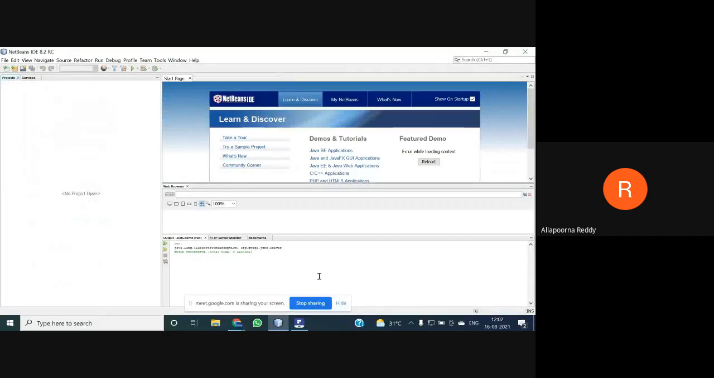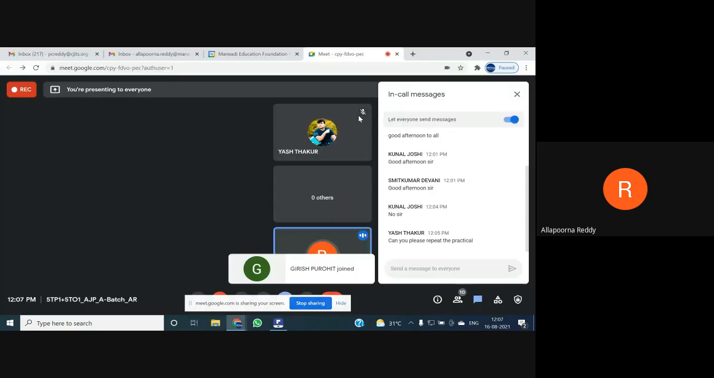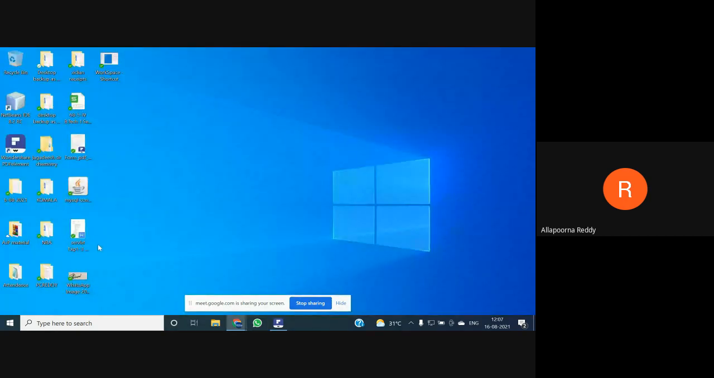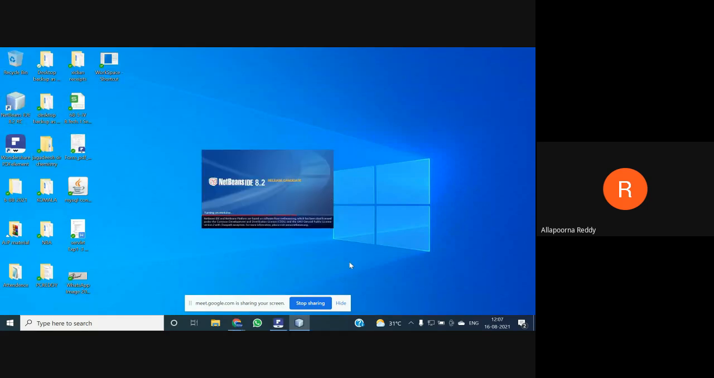Once you install your NetBeans IDE, your screen will look like this. If you try to open your NetBeans IDE, you can find my NetBeans IDE here. I'm just trying to open it, and I made this NetBeans open.